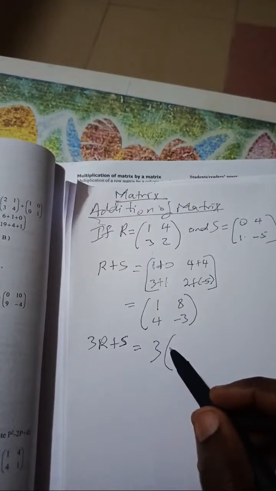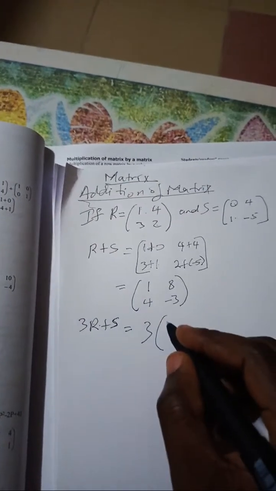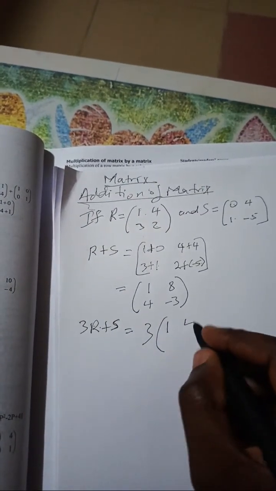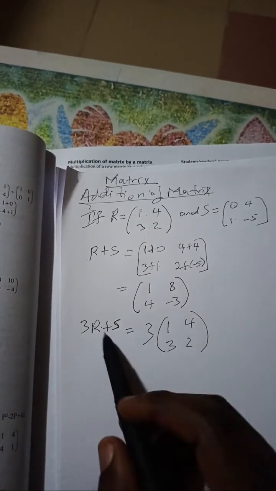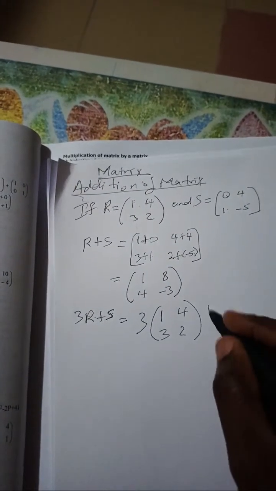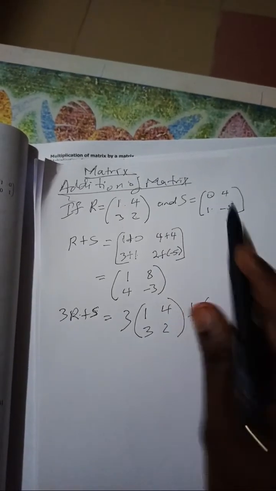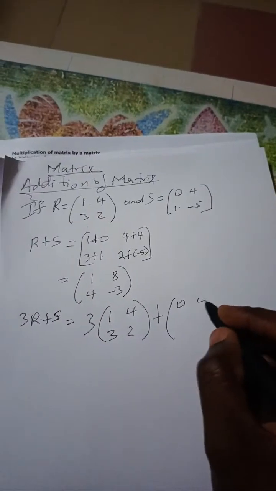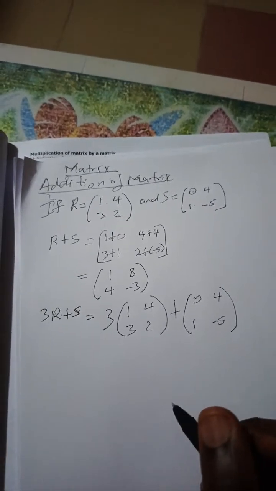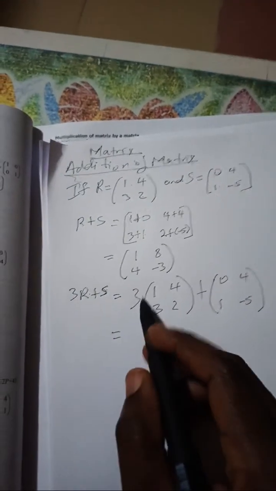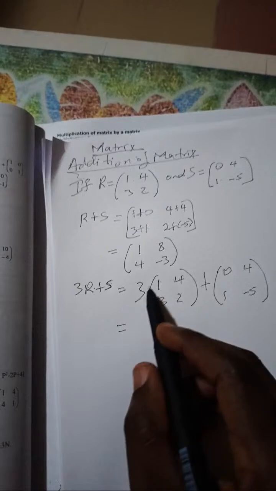So if you have to multiply this, that's 3R, so you bring the 3 in. That will be 3 into 1, 4, 3, and 2. We close the bracket. From there, we have plus X, and our X is 0, 4, 1, minus 5. So what we have to do now is this 3 will multiply each of the elements. That's how we do it.